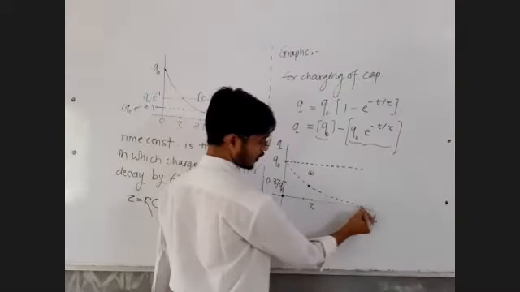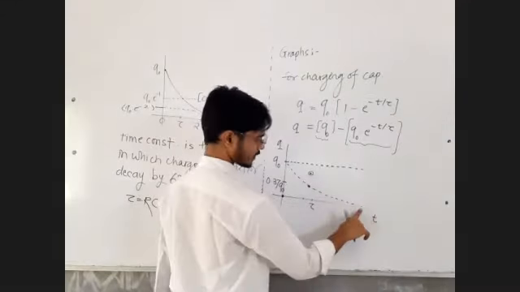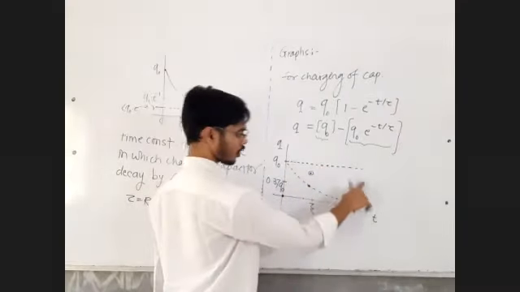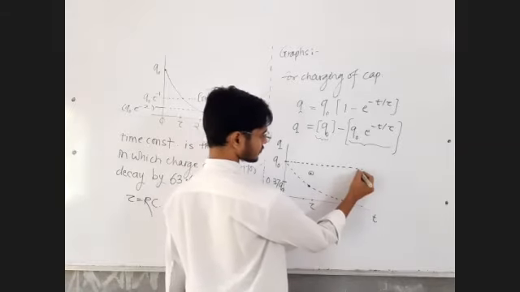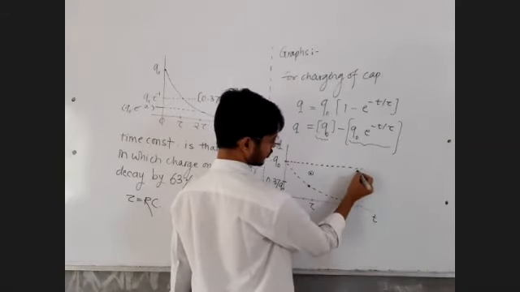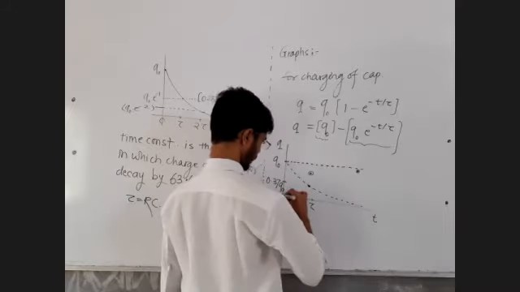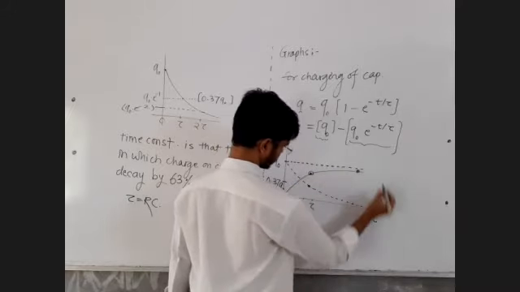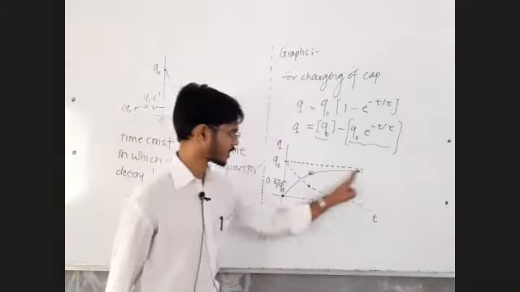Now, after a long time, Q naught minus 0. This value is always Q naught. Q naught minus 0 is Q naught. The decaying charge is not exactly 0, so this will not be exactly Q naught. So the graph nature should be like this. So this was the graph of charging of a capacitor.